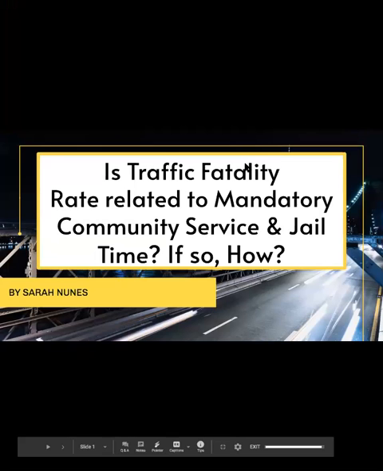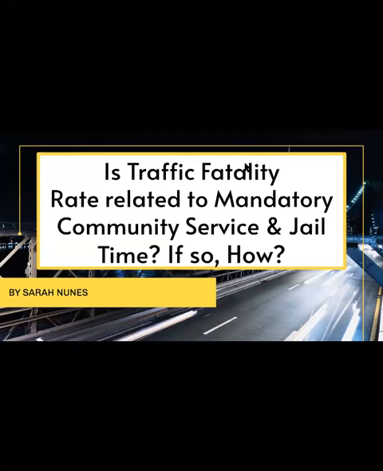Hi, I will be presenting on the research question: is traffic fatality rate related to mandatory community service and jail time? If so, how? And my name is Sarah Newts.